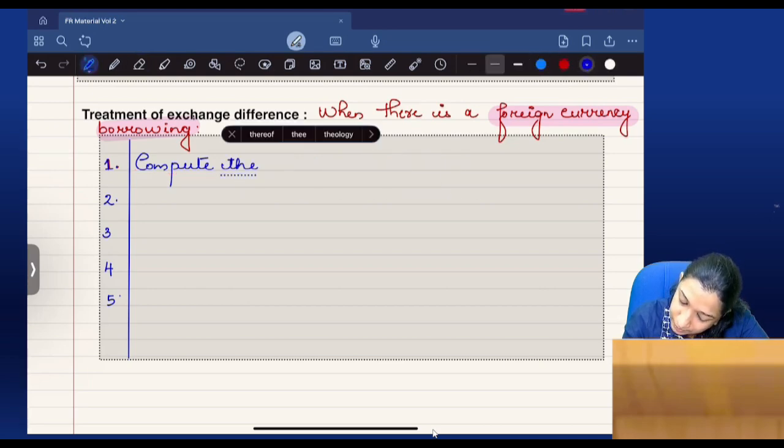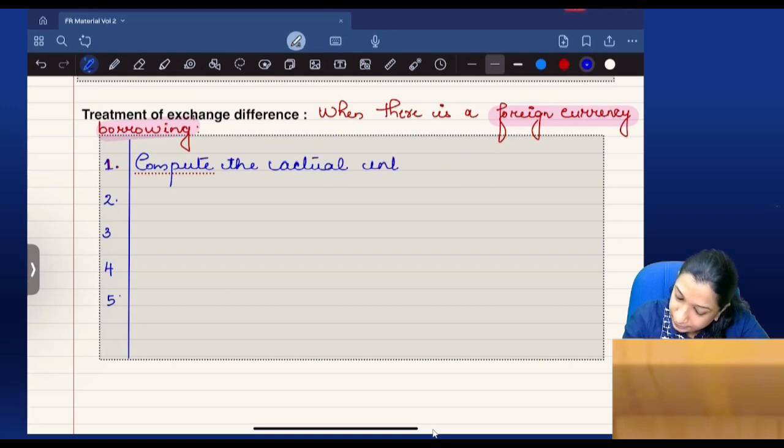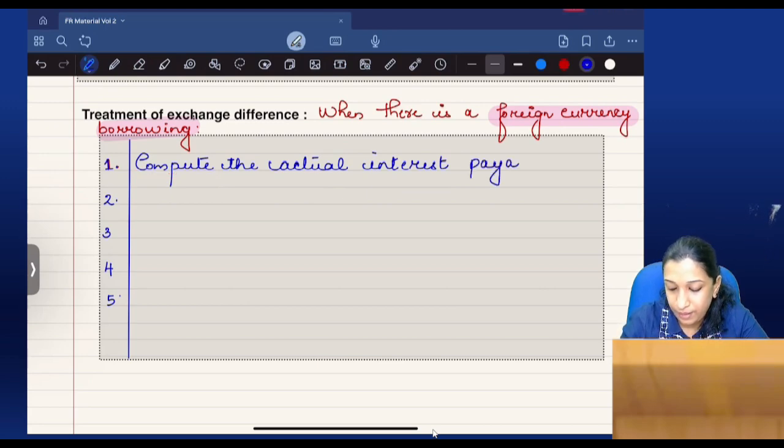First step: compute the actual interest payable in foreign currency. If you have a foreign currency borrowing, find out the actual interest payable. Okay, fine. Step 2.